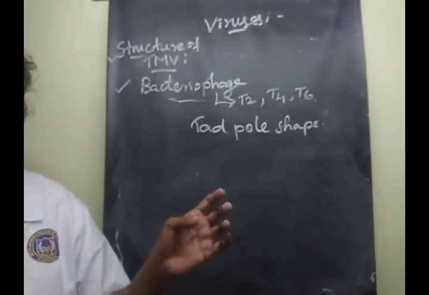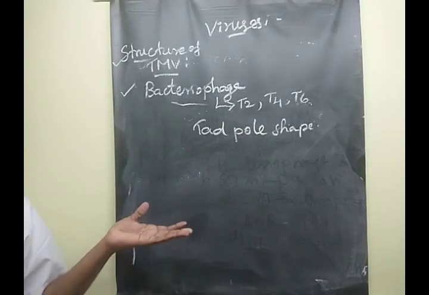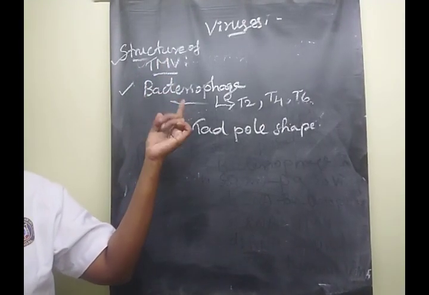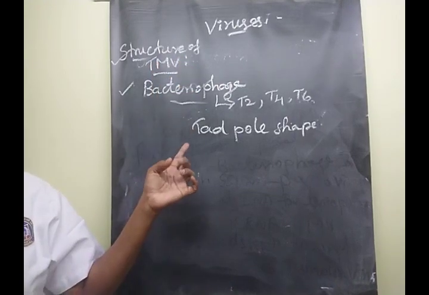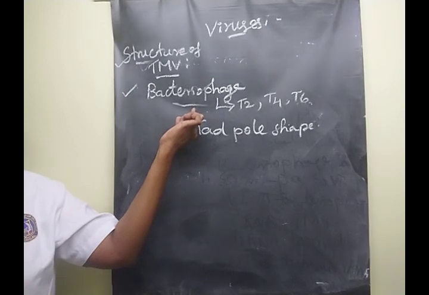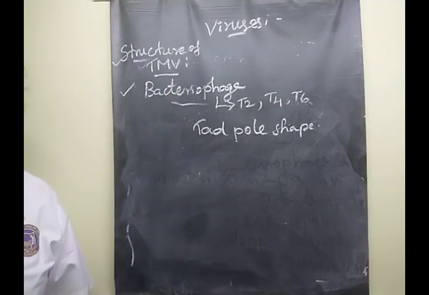Yes. So here you have to prepare some of these 2-mark questions, and mainly you must learn the 5-mark questions. So learn the 2 structures, tobacco mosaic virus and bacteriophage, as well as the diagram part.